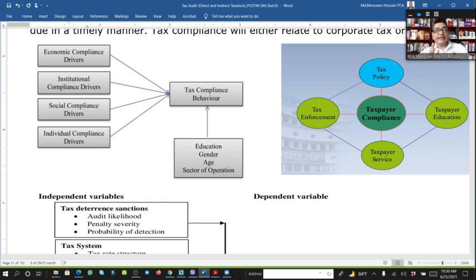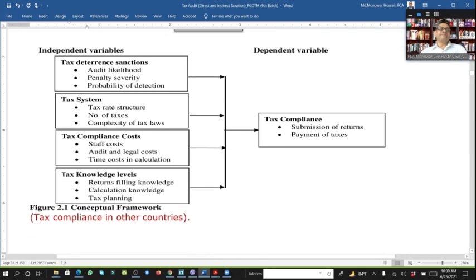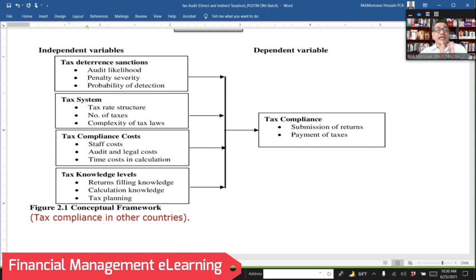And for that, we need education, we need proper understanding, we need to study, we need to research, etc. So the dependent variable is here; there are some variables for tax compliance and our framework also.